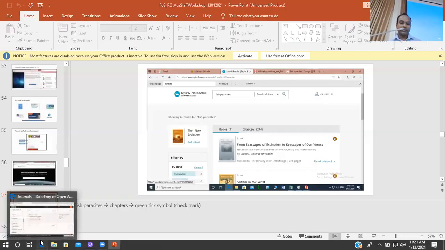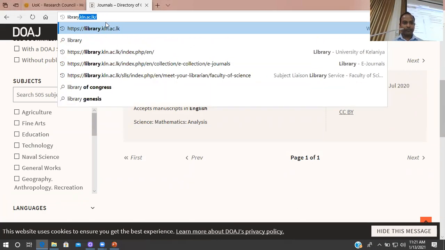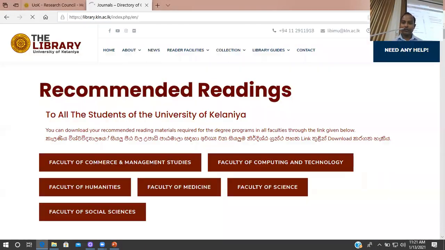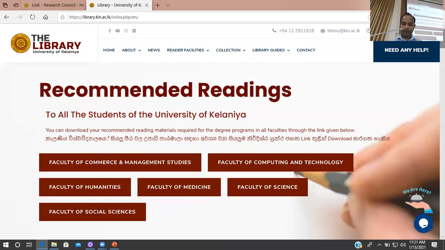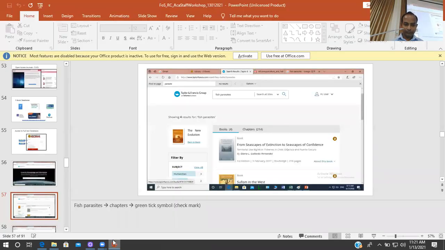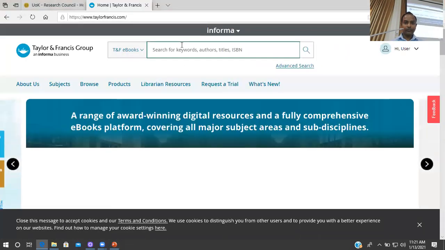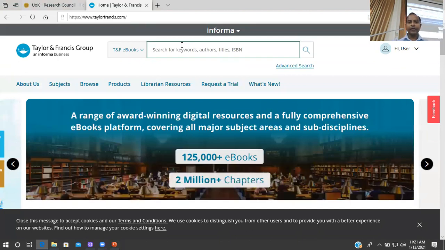I will search this database and show you how to access one of our ebook databases. So you can search by keyword, author, or title.